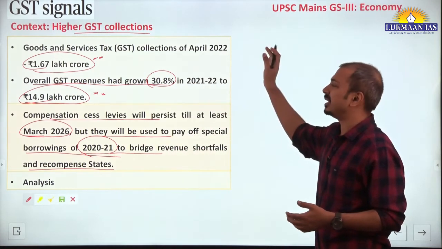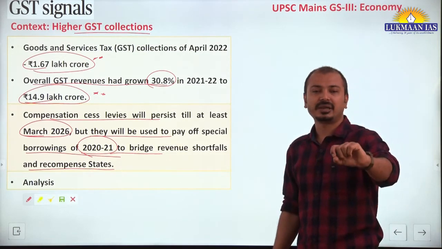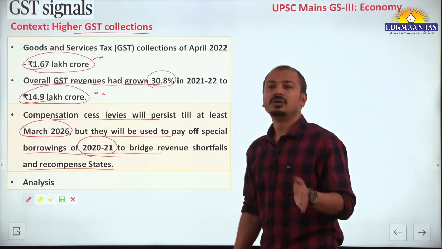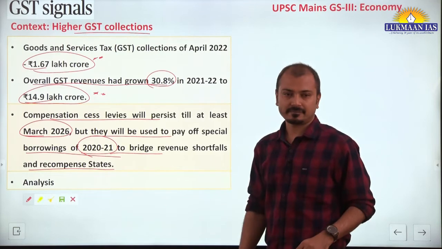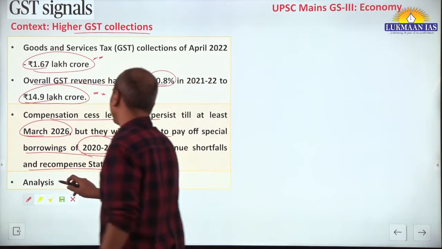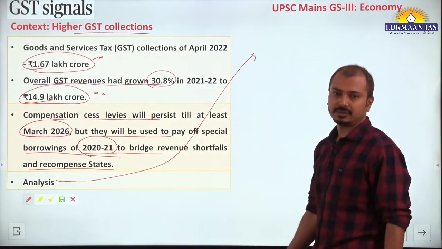It has been extended by the central government up to 2026. Whatever cess is collected will be given to the different states, because it is still pending. Compensation is to be paid by the central government to those states that lost revenue due to GST implementation.